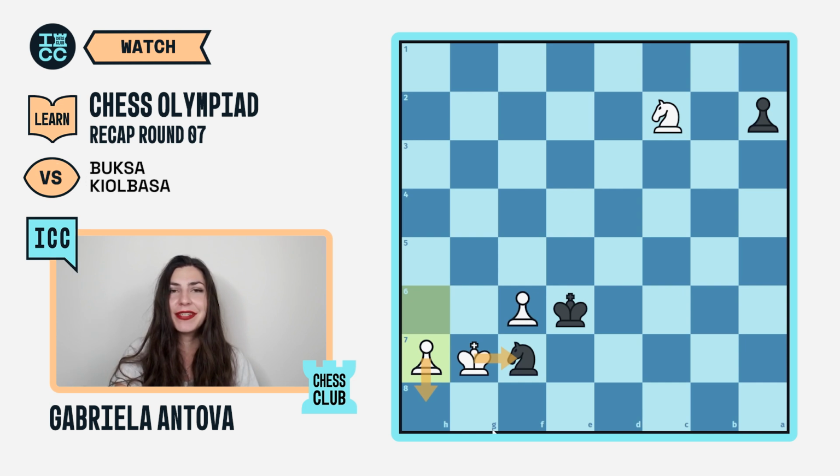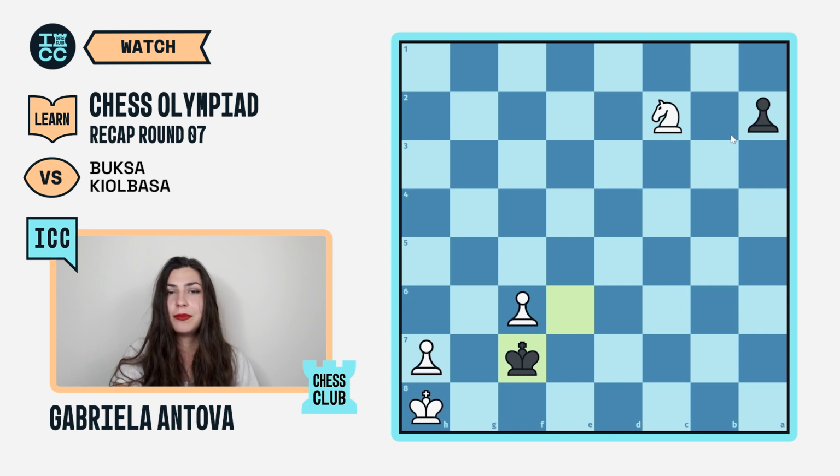However, there's an important study-like resource which allows Black to save the game. She can play the move knight to h8, and here, in the case of king takes, which is honestly the only move that deserves attention, Black has the resource king to f7, stalemating the white king.